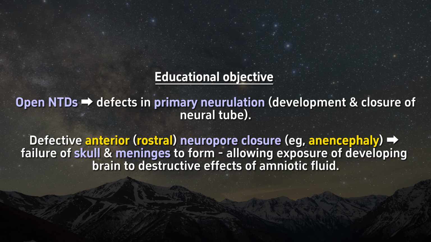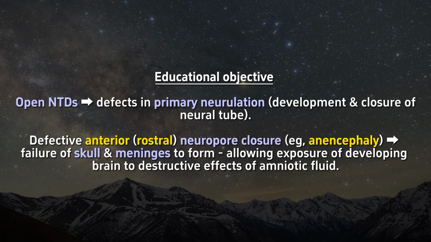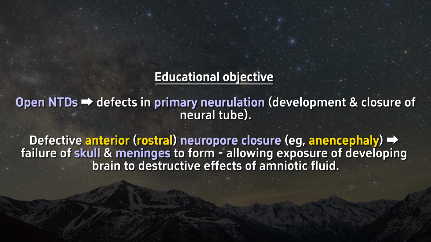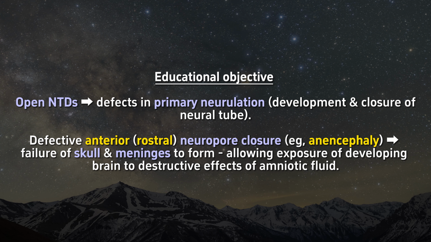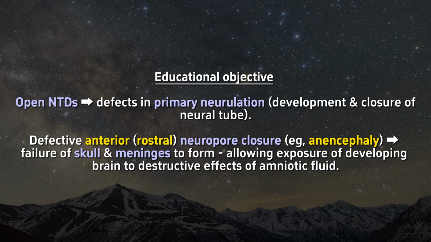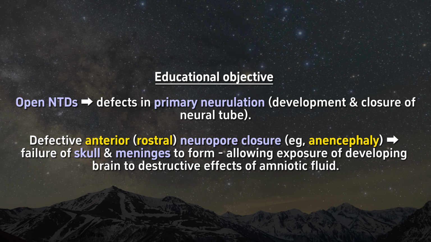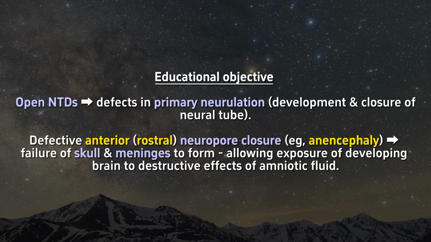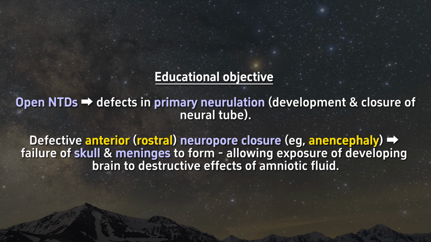Educational objective: Open neural tube defects are a result of defects in primary neurulation, development, and closure of the neural tube. Defective anterior rostral neuropore closure, for example, anencephaly, results in failure of the skull and meninges to form, allowing exposure of the developing brain to the destructive effects of amniotic fluid.